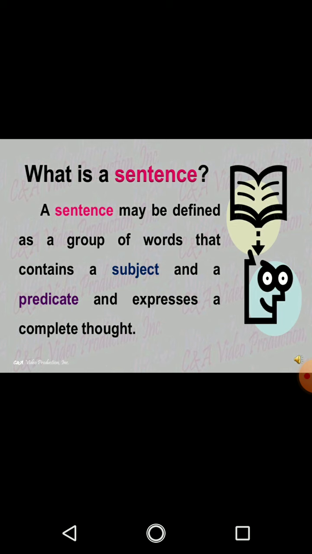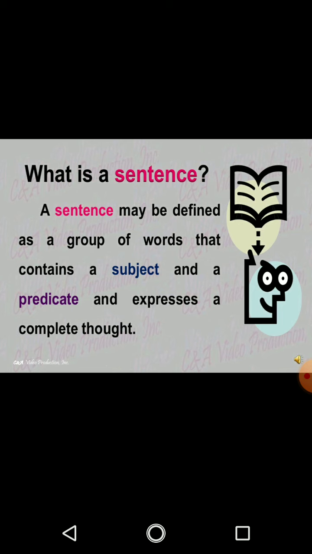What is a sentence? A sentence may be defined as a group of words that contains a subject and a predicate and expresses a complete thought. I hope you have understood that a sentence is a group of words that contains a subject and a predicate. Now, the second question that comes to your mind is, what is a subject? Students, a subject is a part of a sentence which tells us who or what the sentence is about. It means the subject is that particular part of a sentence which tells you what the sentence is all about.